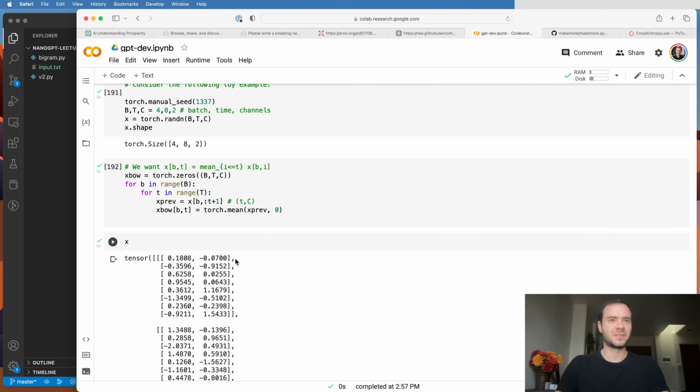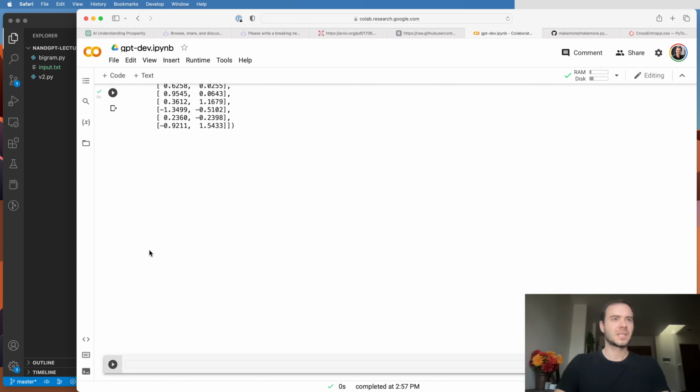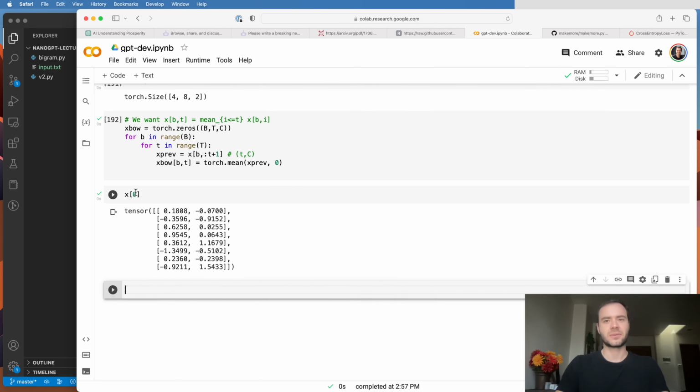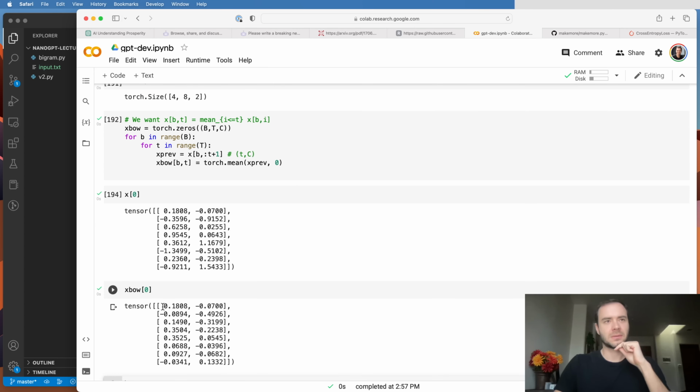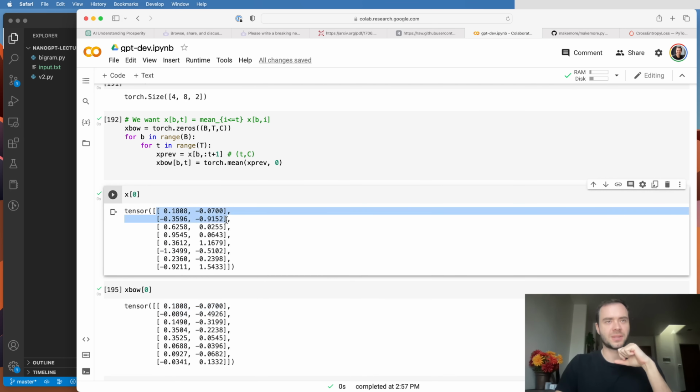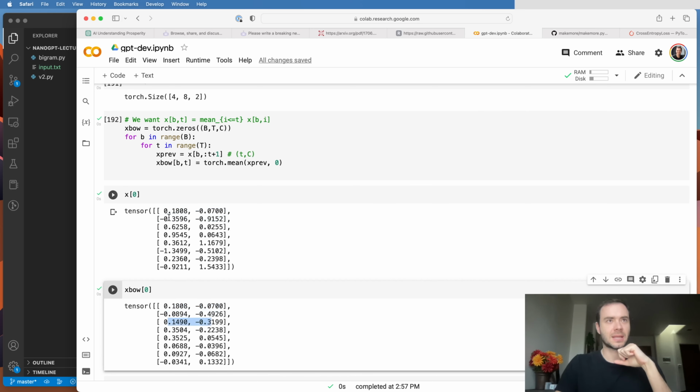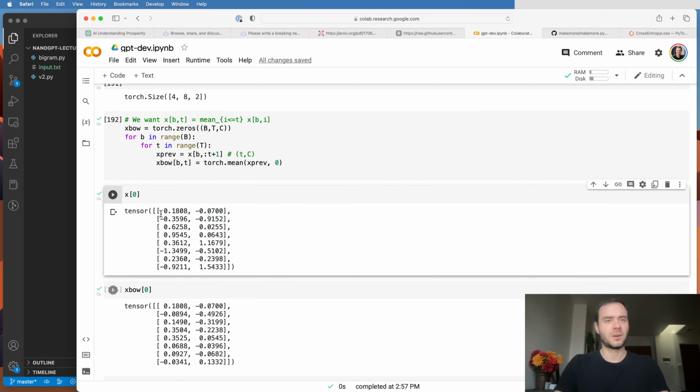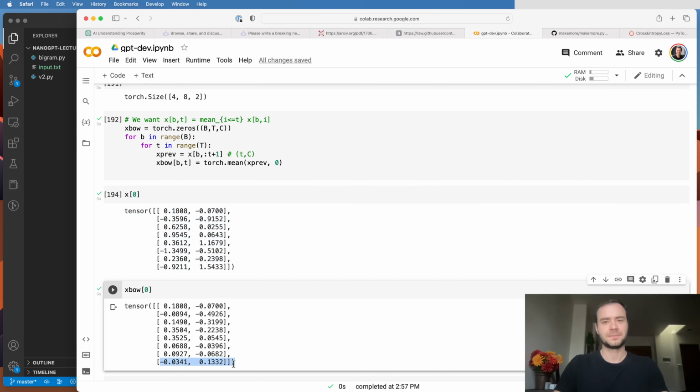And this is not going to be very informative because, let's see, this is X of 0. So this is the 0th batch element. And then xbow at 0. Now, you see how at the first location here, the two are equal. And that's because we're just doing an average of this one token. But here, this one is now an average of these 2. And now this one is an average of these 3. And so on. And this last one is the average of all of these elements. So vertical average, just averaging up all the tokens, now gives this outcome here.